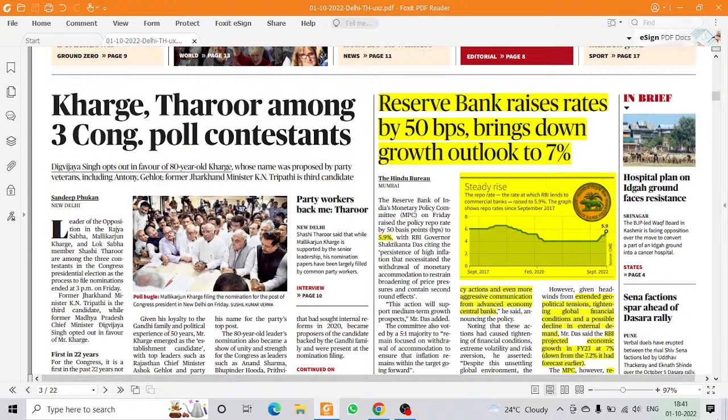Now, what are the reasons for increasing the rates? First is aggressive monetary policy actions of advanced economy. Recently, we have read that USA has increased their rates by 100 basis points. We have done by 50 basis points. They have done it at once by 100 basis point, and there are chances that they might increase it over the months by another 175 basis points. So considering those things, because they are also worried about high rates of inflation, they also want to curtail the inflation. We are also doing the same thing.